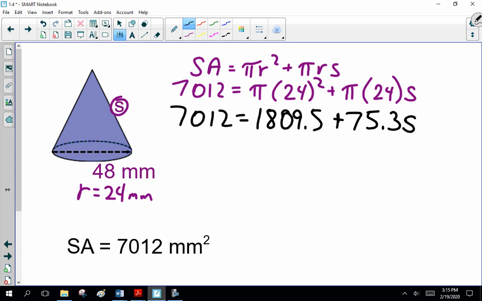Yes. All right. Now, everybody agree with me so far? I got to get S all by itself. What is the easier number to get rid of? How do I get rid of plus 1809?